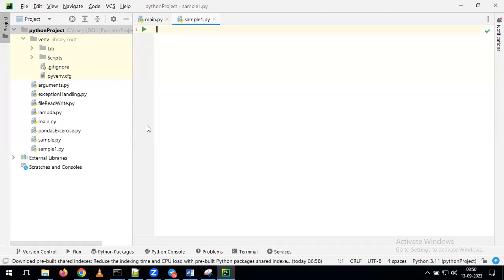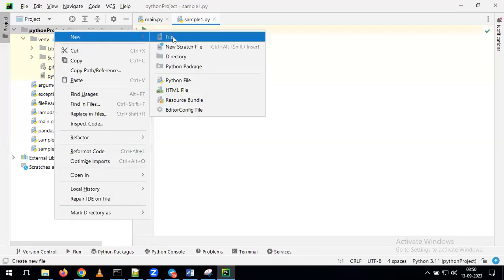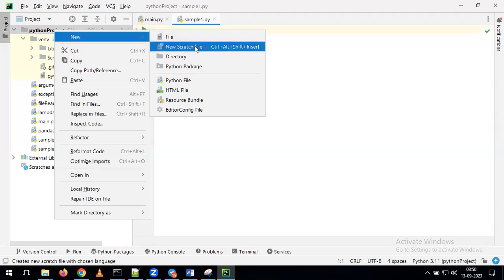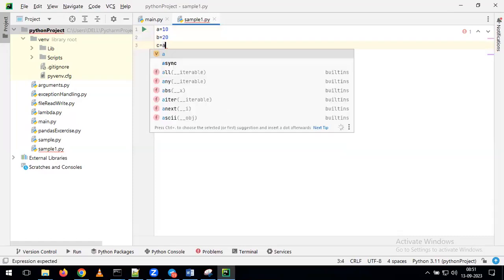At any point of time, whenever you want to create a new script, right click on the project, go to New, click on File. When giving the file name, please give it as filename.py. With that, indirectly you are creating a Python script, and you can perform your Python execution. Okay. Now, after creating this script, I will run a small script: a equal to 10, b equal to 20, c equal to a plus b.